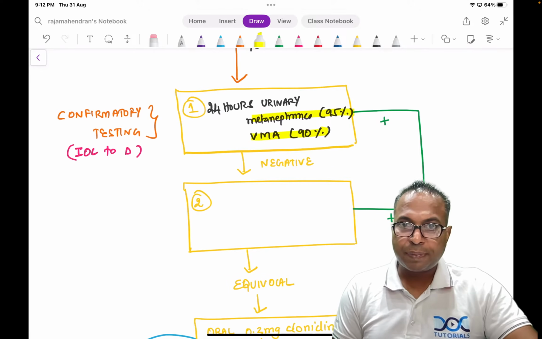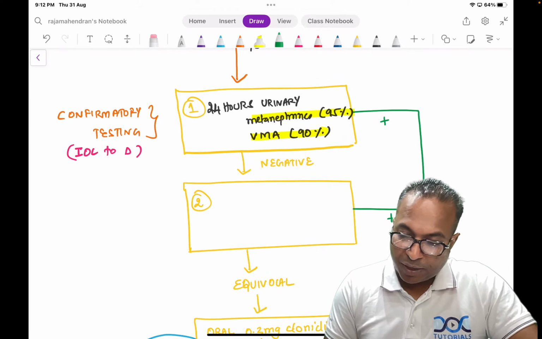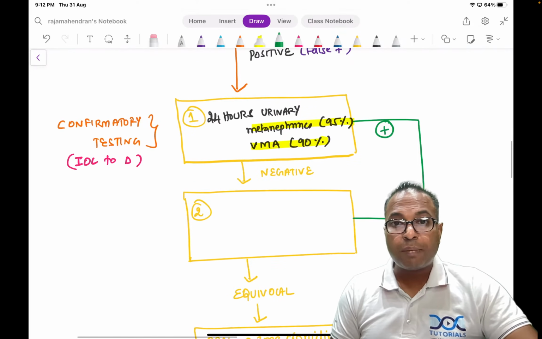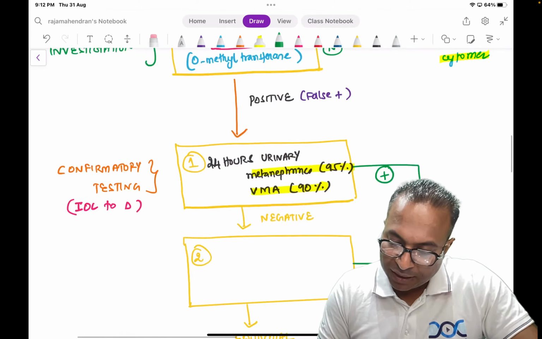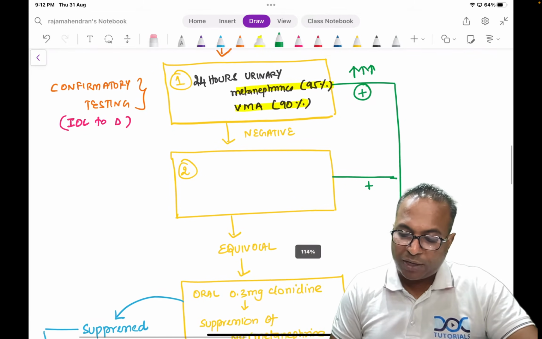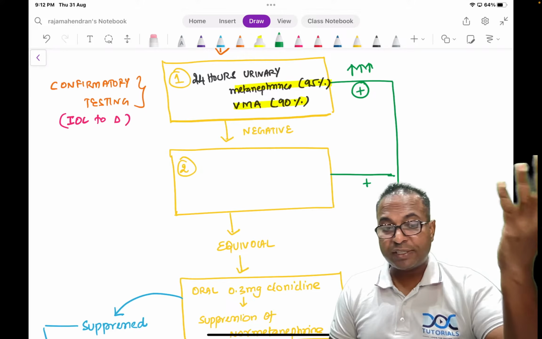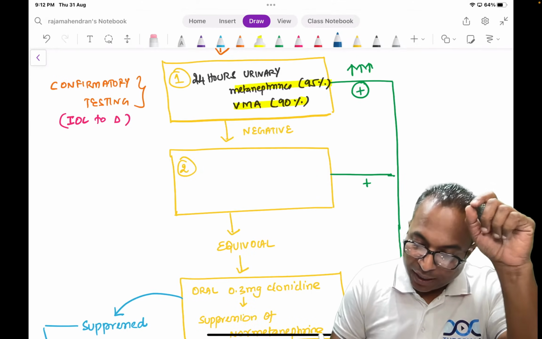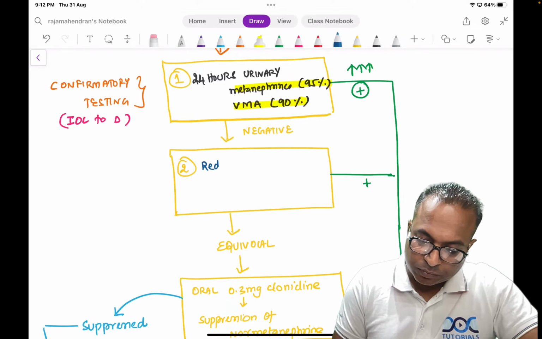Please don't forget this. Now, if it is positive, I am confirming it is phaeochromocytoma. Please remember, now I am confirming: 24 hours VMA is increased, so it is a case of phaeochromocytoma. Negative means what will I do? Plasma metanephrines increased, but urinary metanephrines are decreased. What should I do? Again, redo